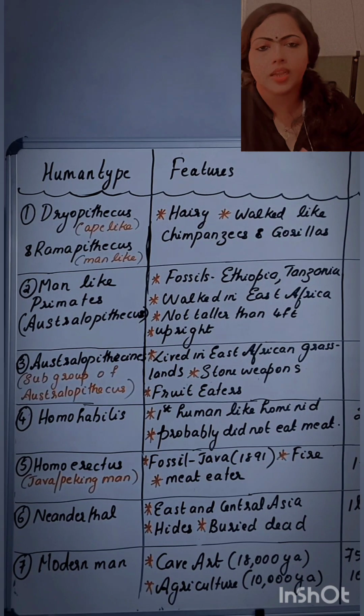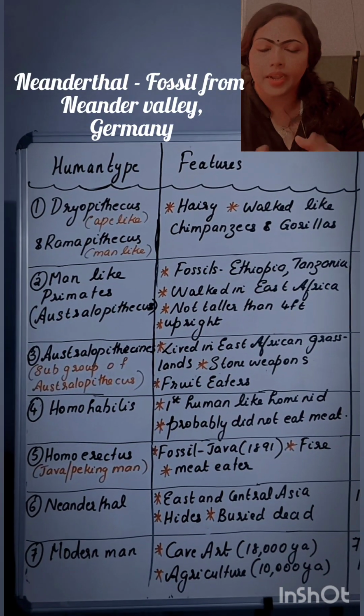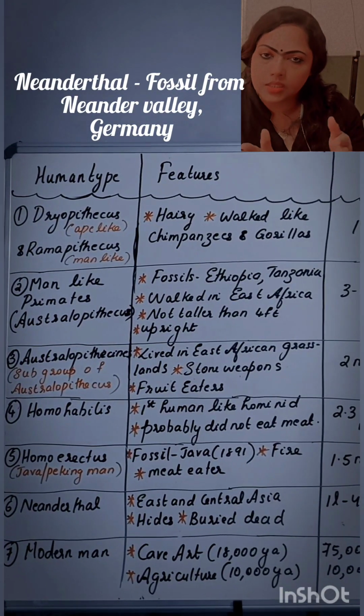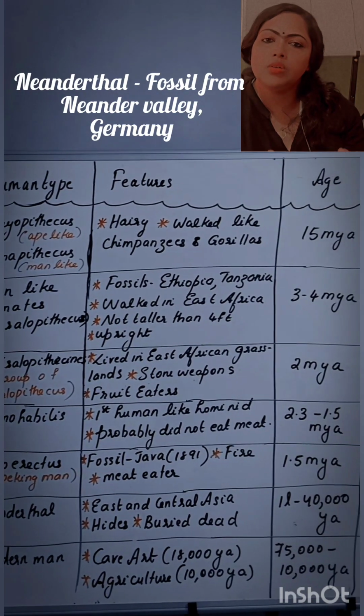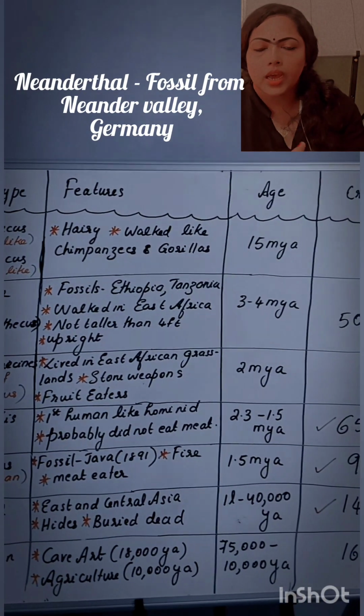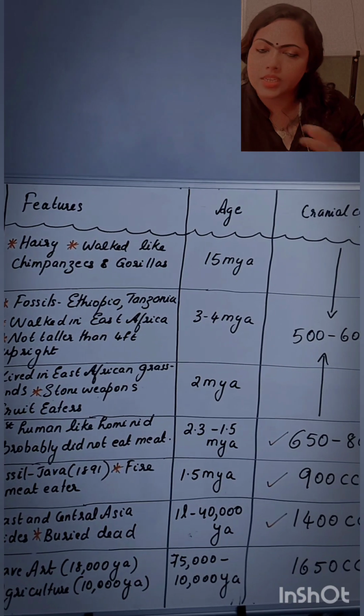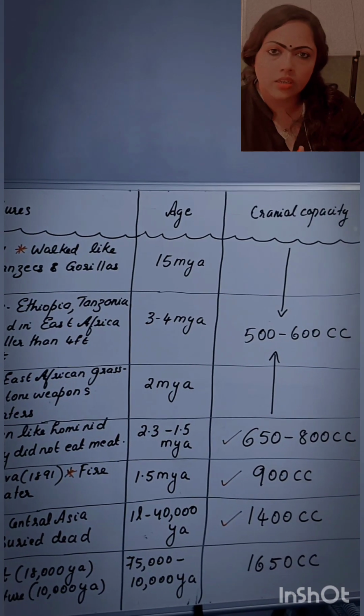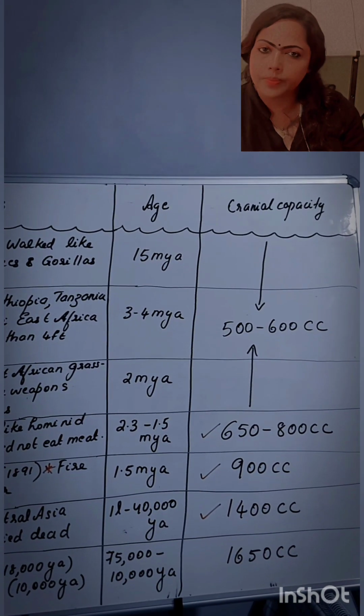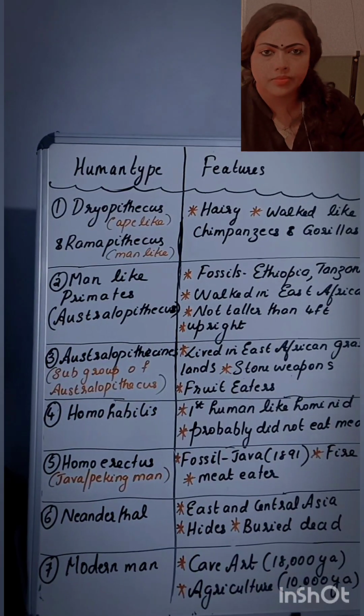And next is Neanderthal. Their fossils obtained from Neander Valley, Germany, and that is why they called as Neanderthal man. And then they evolved 1 lakh to 40,000 years ago. And then their features, they lived in East and Central Asia. Then another thing, they used hides to cover their body, and then they buried their dead.